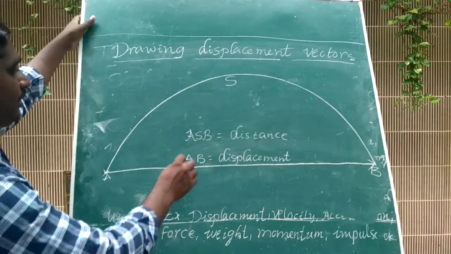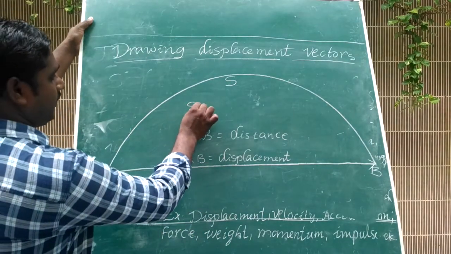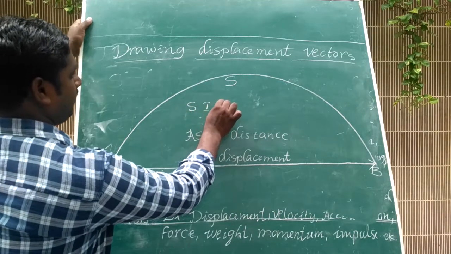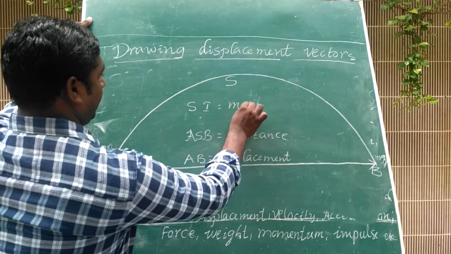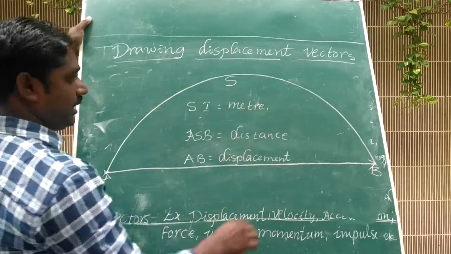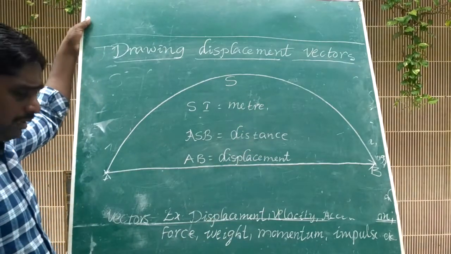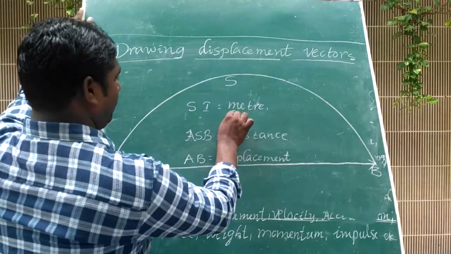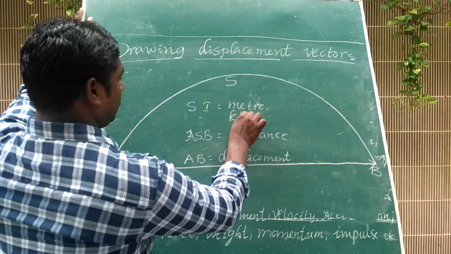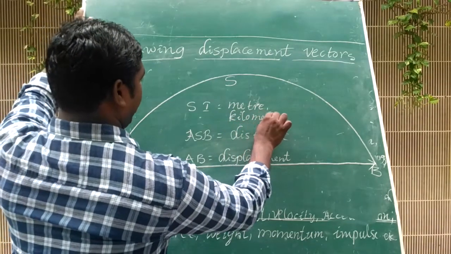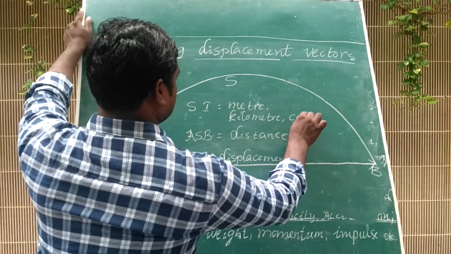The SI unit of distance or displacement is the meter. Okay, friends, it is also expressed in kilometers and centimeters.